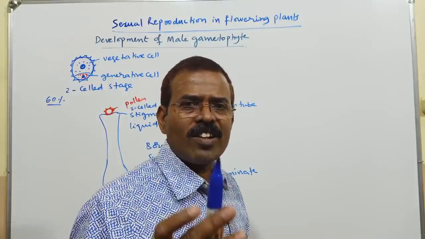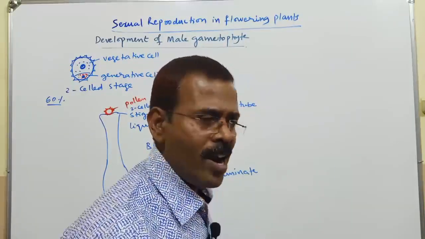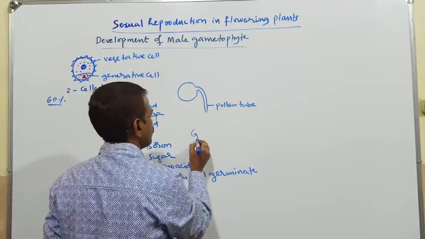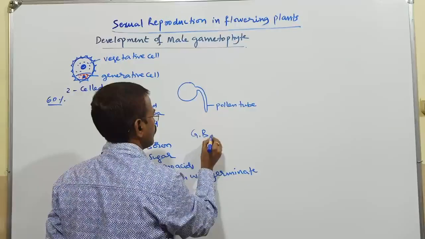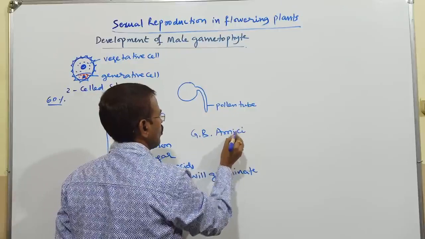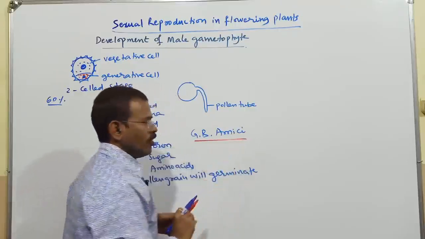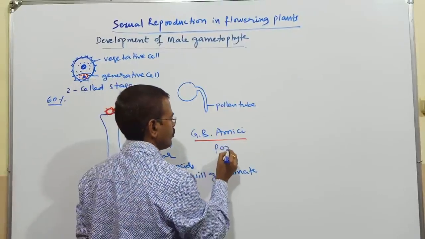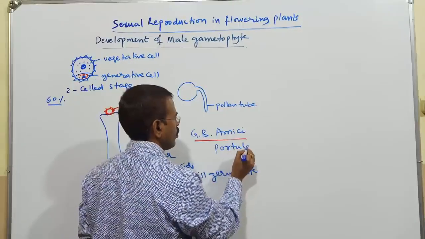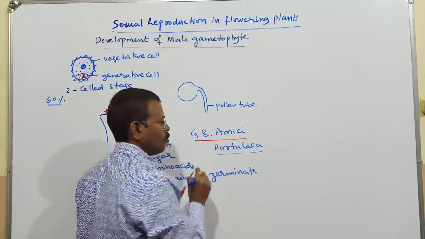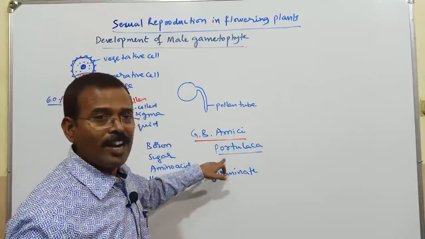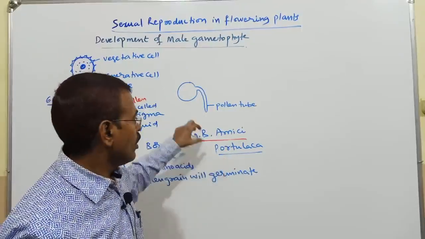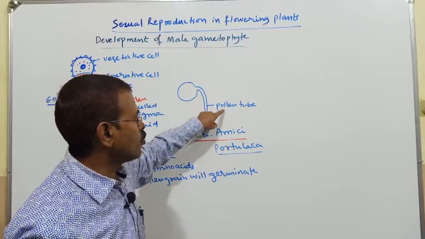The pollen tube was first discovered by G.B. Amici in Portulaca. In the plant named Portulaca, G.B. Amici discovered this pollen tube.